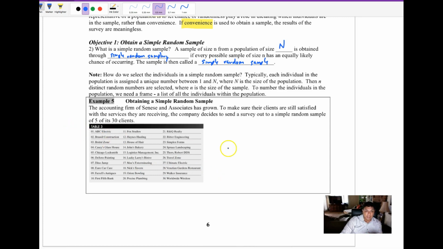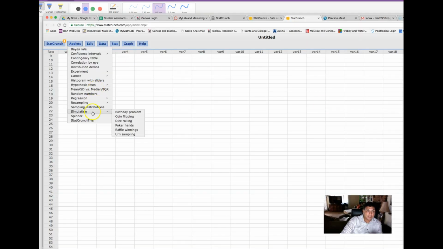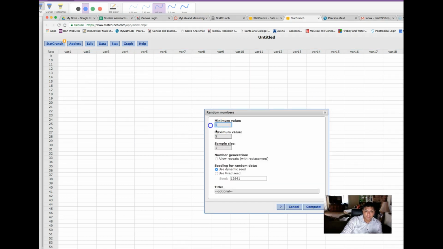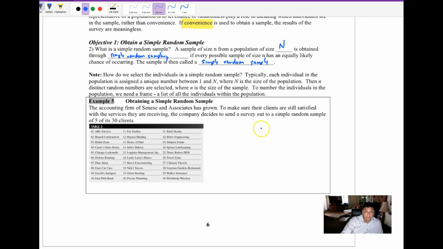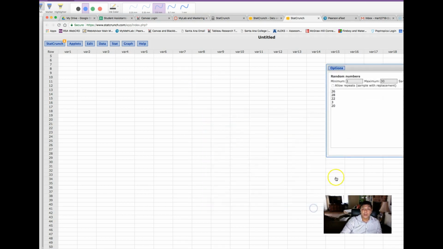What we're going to do in this class is, I have 30 choices, and we use random numbers. So I have 30 companies, and we want to select 5 of them, giving a sample size of 5. This would be a simple random process.